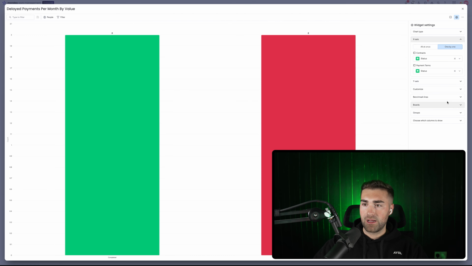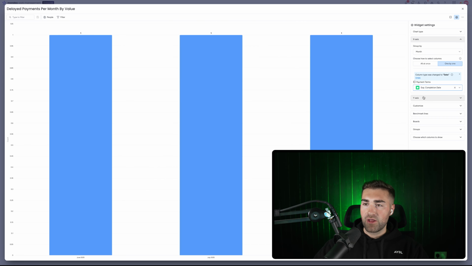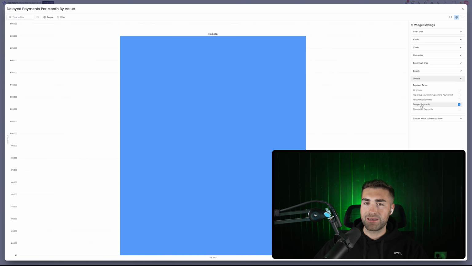X-axis is going to be actually boards first. We just want the contracts board, payment terms board, sorry. X-axis is going to be the expected completion date. The Y-axis is going to be one by one, and it's going to be term value. And then we just want to go through all of this, boards, groups. We only want in here the delayed payments.